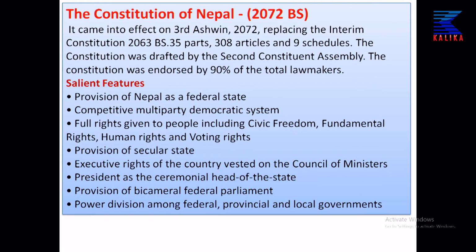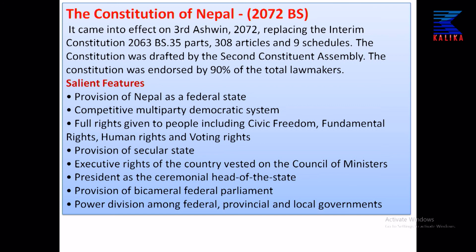So, now the last constitution of Nepal, the present constitution. This constitution came into effect from 3rd Ashwin of 2072 by replacing the Interim Constitution of 2063, and it had 35 parts, 308 articles and 9 schedules.